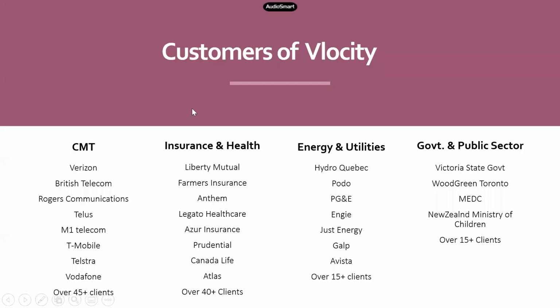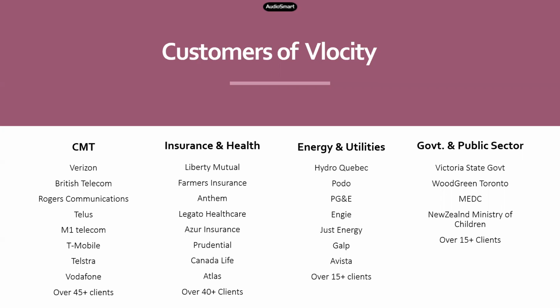All right. So yep, these are various clients that are already using Velocity. There are more clients. I just highlighted some which we all would have heard, like under telecom and insurance, which are very stabilized industries in Velocity, and which are being used extensively by so many clients. For example, in CMT, communications, media, and telecom, you have Verizon, British Telecom, Rogers Communication, Telus. Vodafone started very recently, they're hiring as of now because they want to switch to Velocity, and not just in India, all across the globe. They are trying to switch to Velocity.